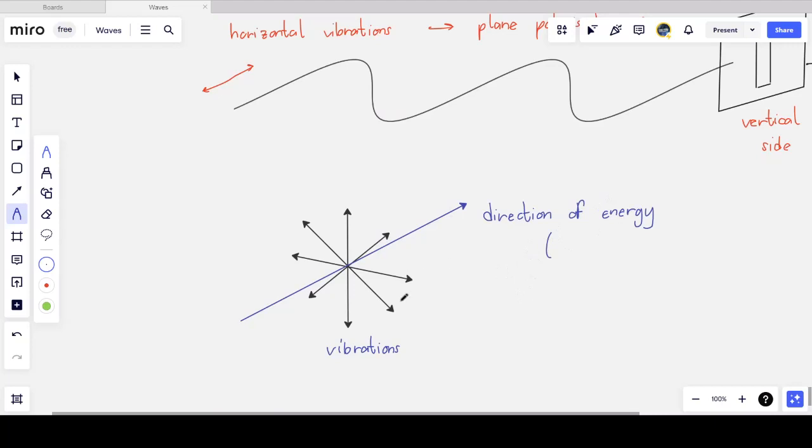What I can see is that the vibrations are happening in a vertical plane, but in different directions. So the direction of energy is still perpendicular, but the direction of the vibrations is happening in all directions. So what we say is that this is an unpolarized wave.